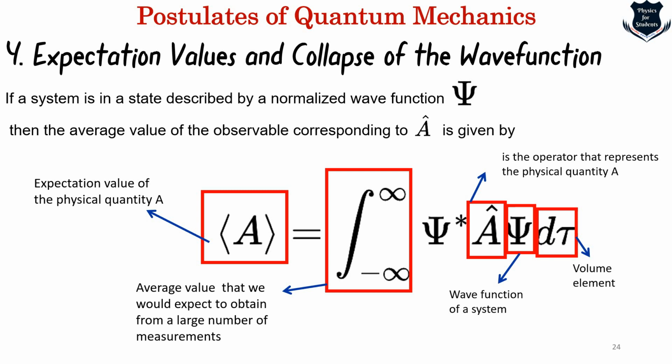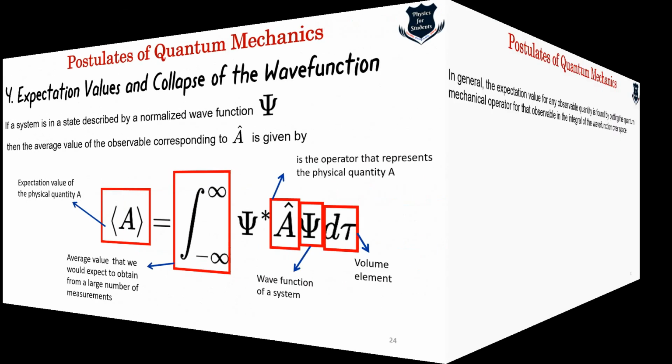In quantum mechanics, we are considering this. In classical mechanics, it can go up to spherical structures, it can go into polar coordinates, but it is basically a volume, a place which is very, very small. So we get the expectation value by averaging using the integration from minus to plus infinity, with the operator, the wave function, and over it the volume element.